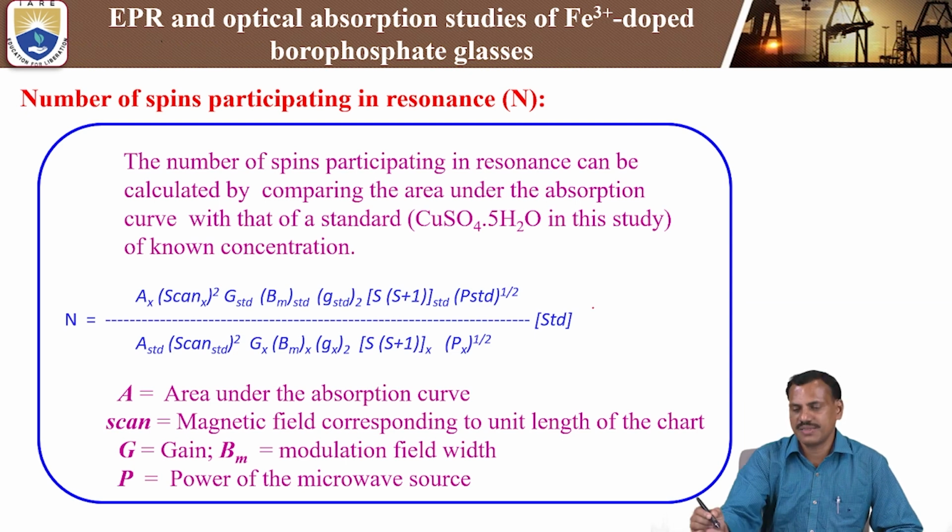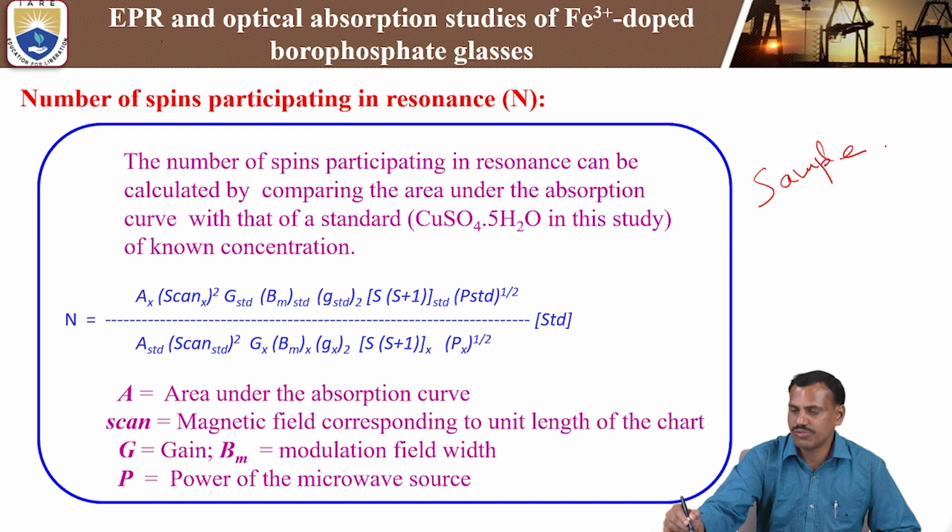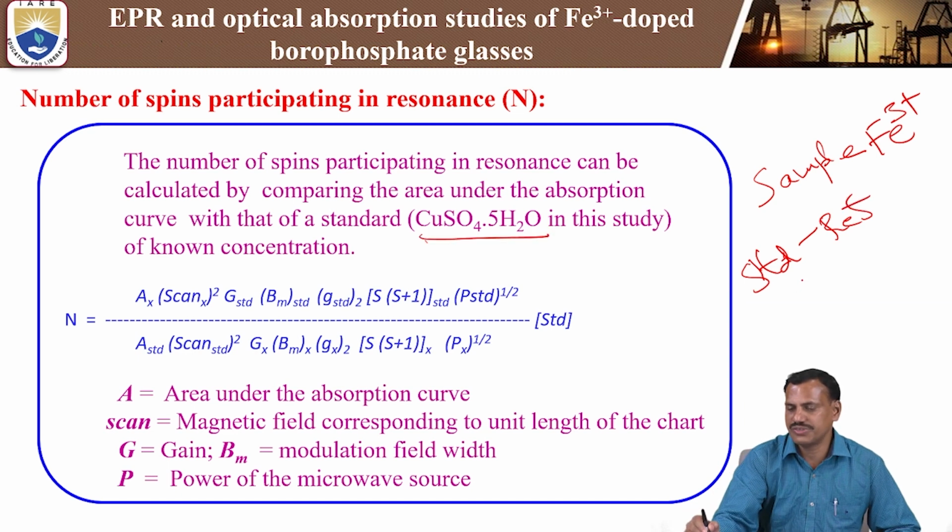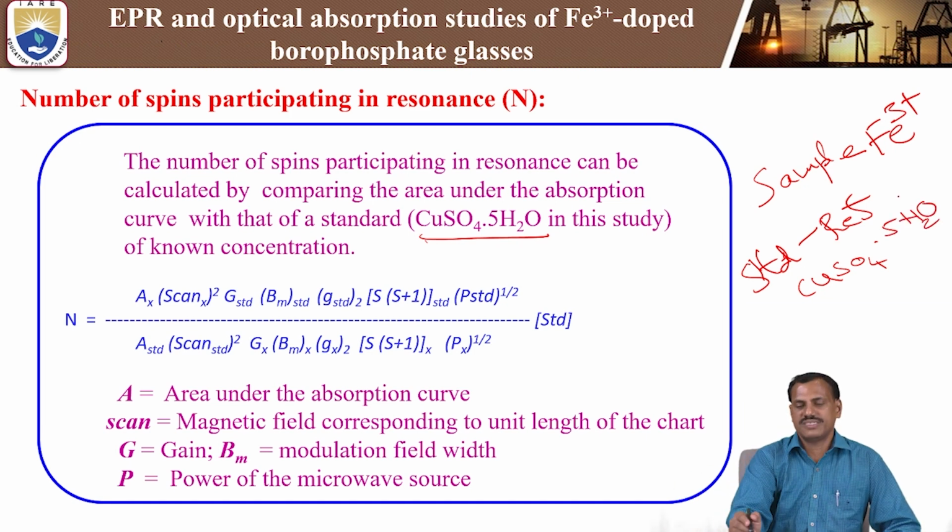Sample means here iron 3 plus doped. In the present study, the sample is iron 3 plus, and the reference or standard is copper sulfate, that means CuSO4·5H2O. These are the reference and sample. This sample, in our present study, we are using for iron 3 plus ions.